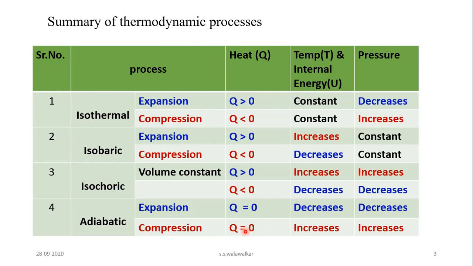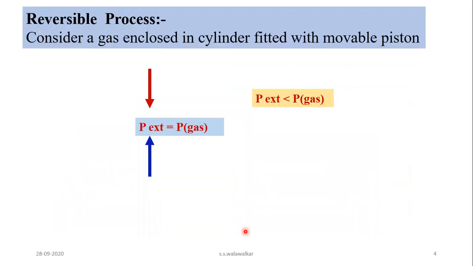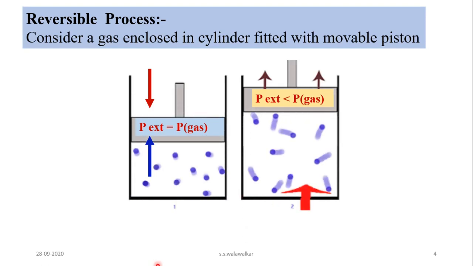Now let us study what is meant by reversible process, how it takes place and what the features of a reversible process are. For that, let us consider a gas enclosed in a cylinder fitted with a movable piston.